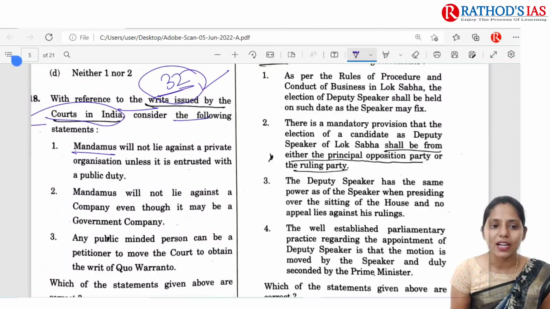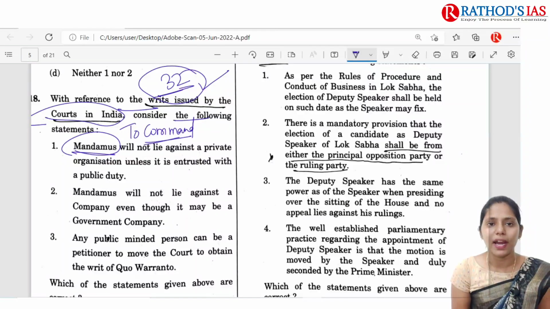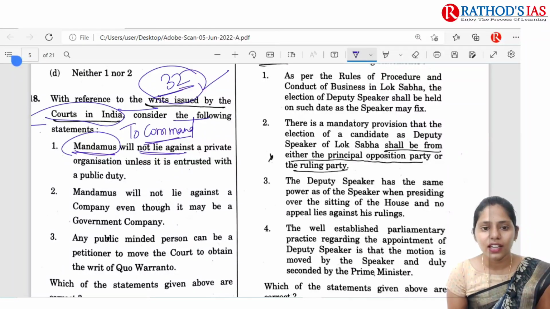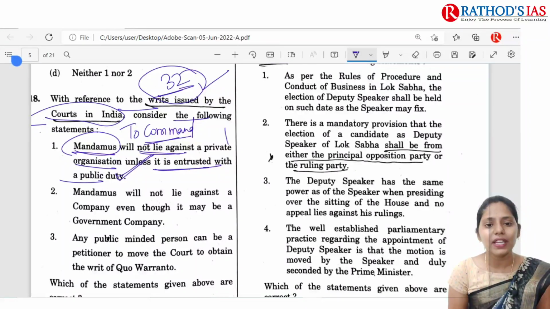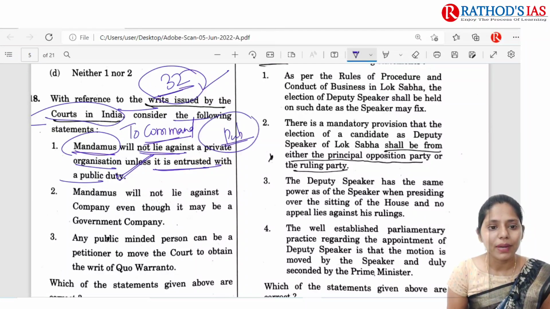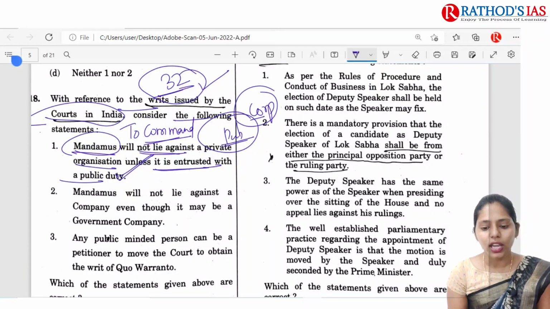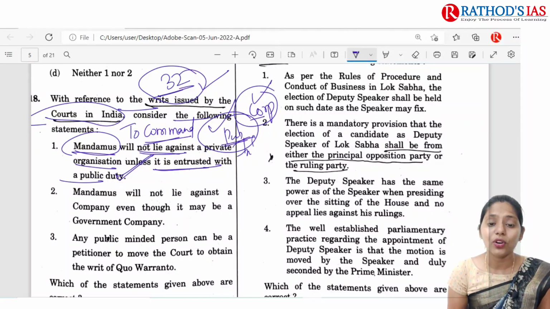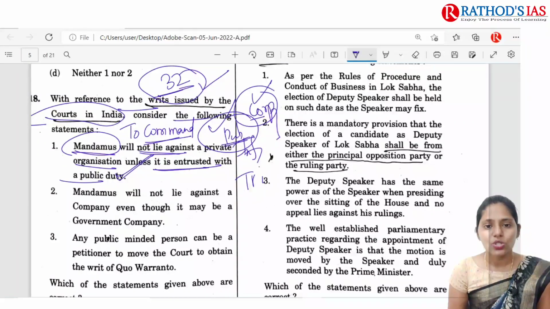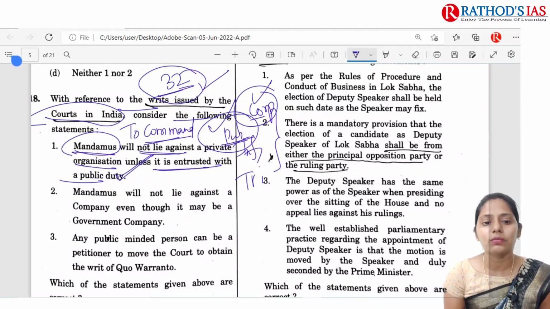The first one is mandamus. Mandamus means to command. Mandamus will not lie against a private organization unless it is entrusted with a public duty. So actually, this mandamus will be given to public organizations or corporations, and you can talk about inferior courts and tribunals. So in these we can see that mandamus can be given.